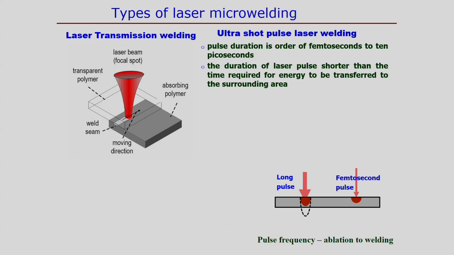But when it goes to the order of femtosecond to 10 picosecond, we call it the ultra short pulse laser.